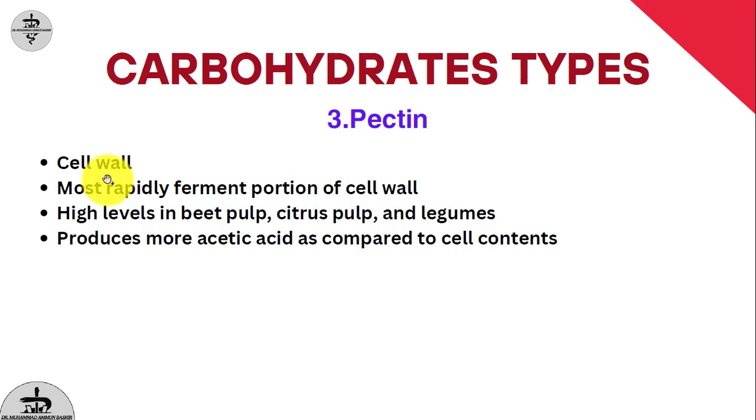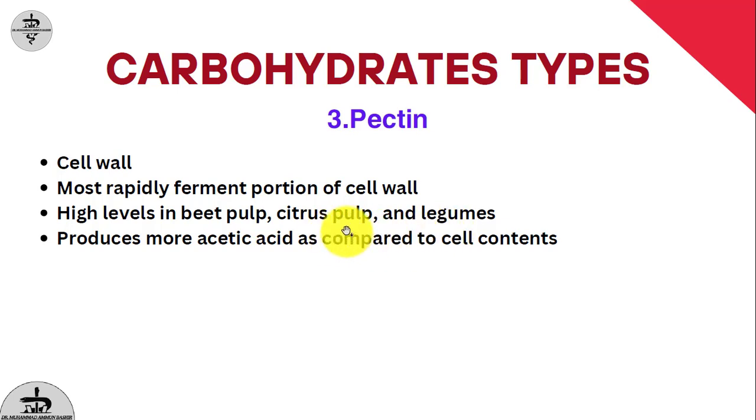Pectin is present in the cell wall and classified in the structured carbohydrates, while sugar and starch are classified in the non-structured carbohydrates discussed earlier. Pectin is the most rapidly fermented portion of a plant cell wall, and higher levels of pectin are present in beet pulp, citrus pulp and legumes as well.